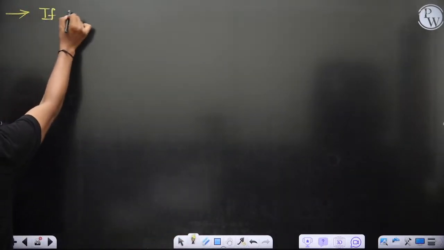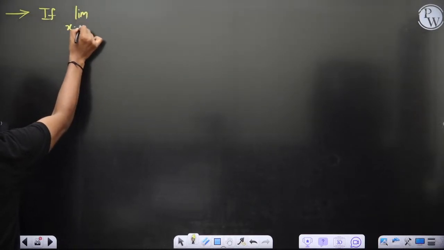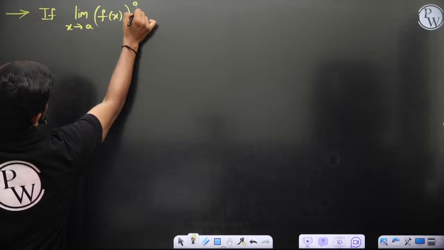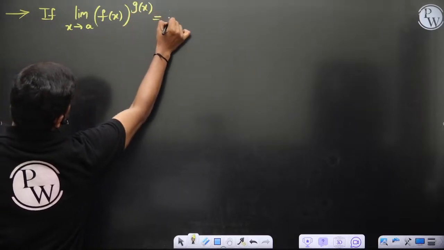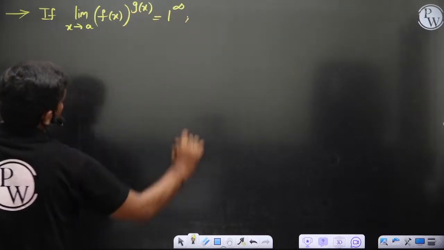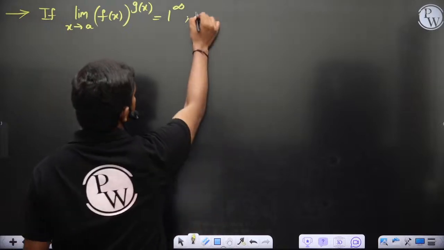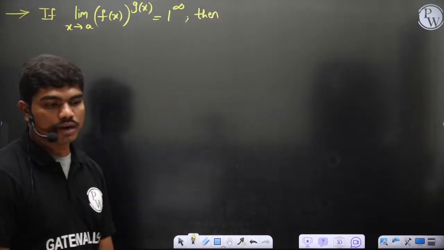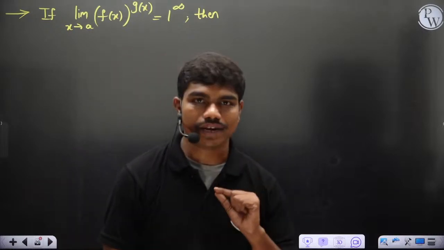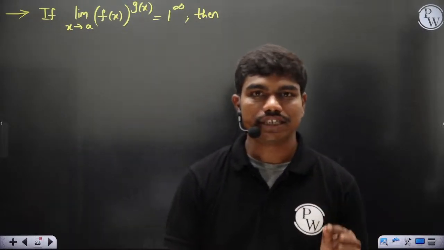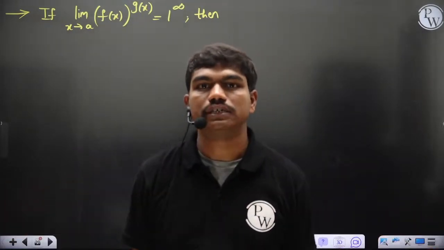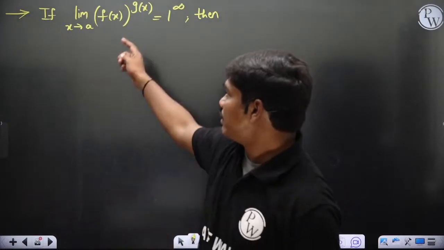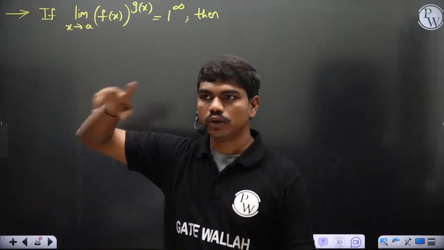If limit x tends to a, f of x power g of x is coming of the form 1 power infinity, then this is also an indeterminate form. 1 power infinity: first of all, infinity is not a number. Infinity is actually a symbol to denote a very large number, but you don't know exactly what the number is. When I tell you 1 square, you can tell the answer is 1, because you have to multiply 1 twice.